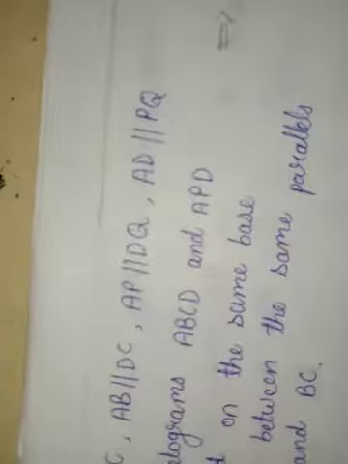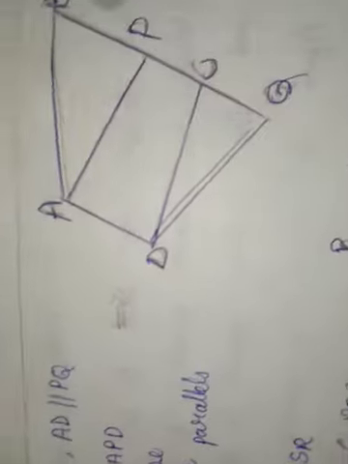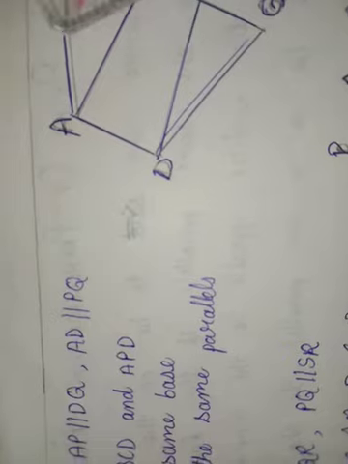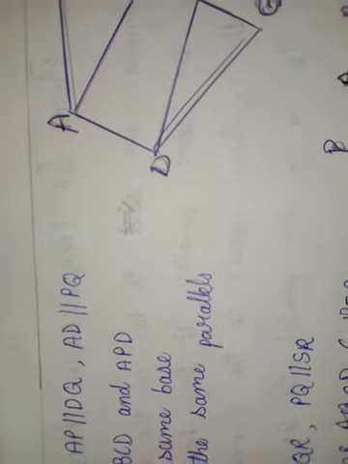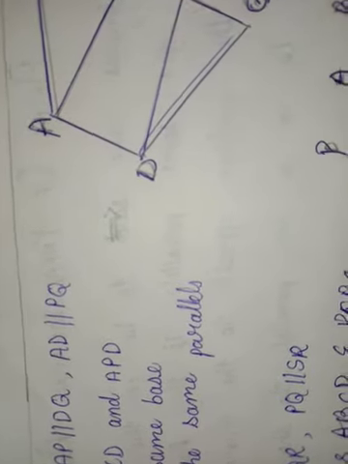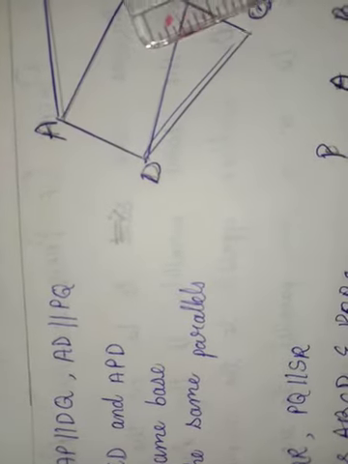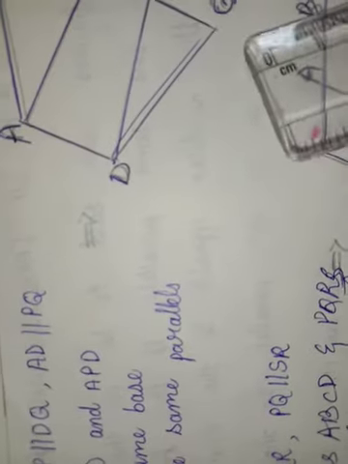Fifth one, AD is parallel to BC and AB is parallel to DC, AP is parallel to DQ and AD is parallel to PQ.